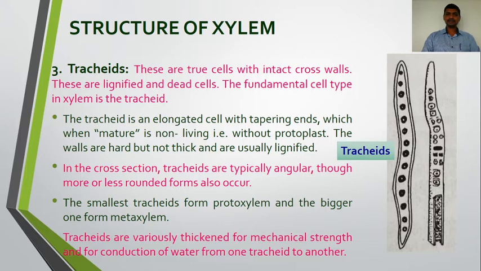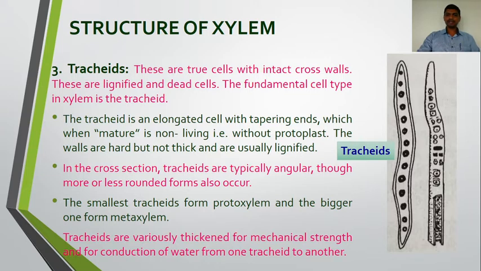The tracheid is an elongated cell with a tapering end. Here we can see these are elongated cells with tapering ends, which when mature are non-living, that is, without protoplast. The walls are hard but not thick and are usually lignified. Here their wall is lignified. As I told you, when the cell wall is lignified, the cell at maturity becomes dead. It is without protoplast.